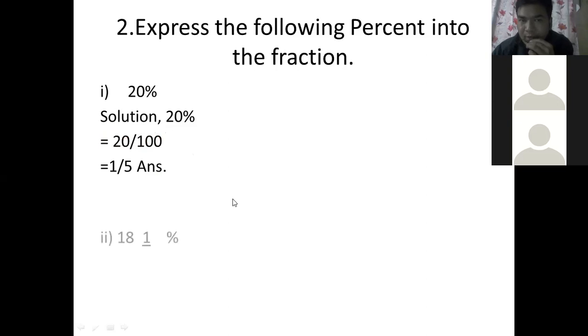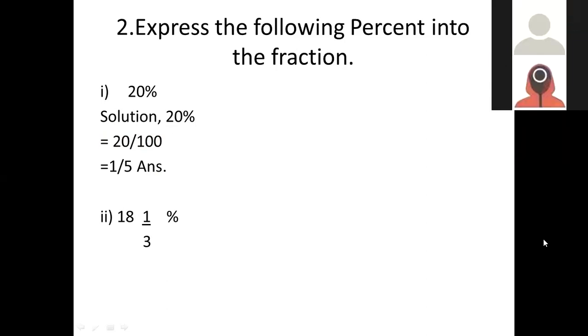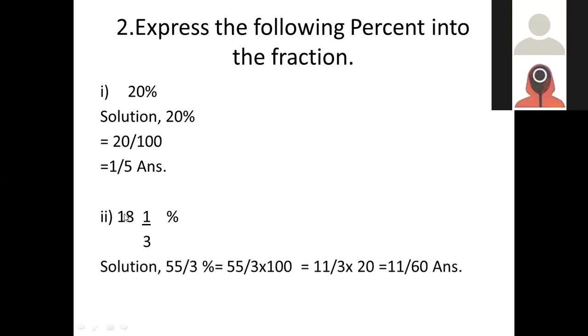Now look here, I am showing you the next one. When a mixed fraction is given like this, 18 whole number 1 by 3, then how to solve it? Look here, I am going to show. This 18 multiplied with 3, what will be? 18 threes are 54, right? And 54 plus 1, this 1 will be added here, then this will be 55 divided by 3.